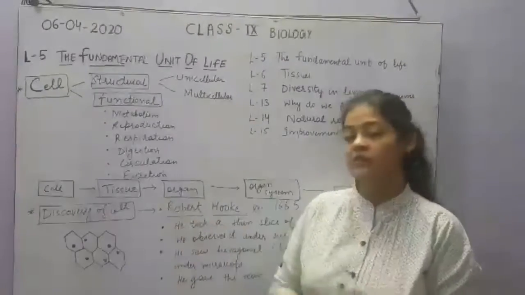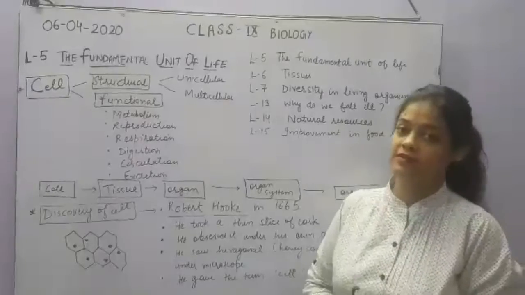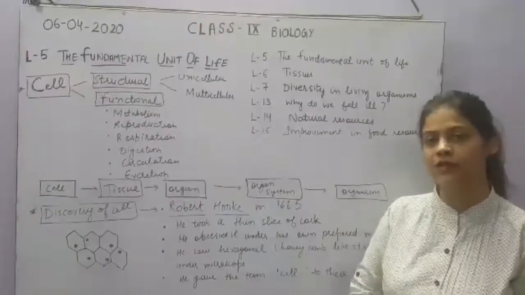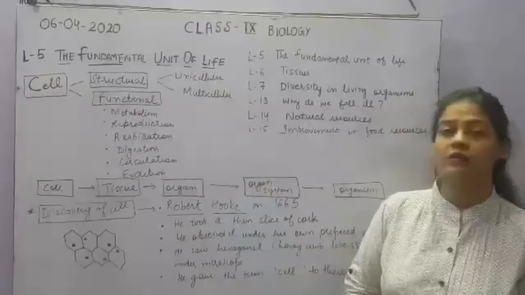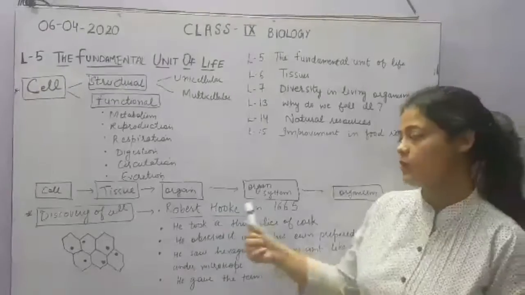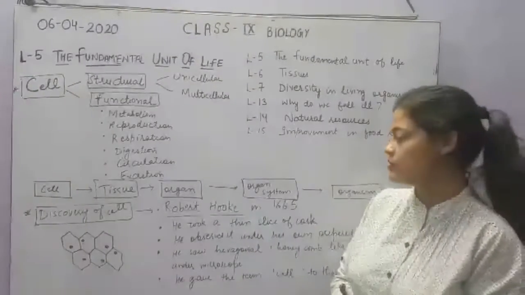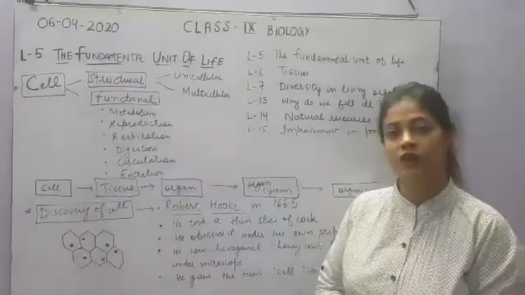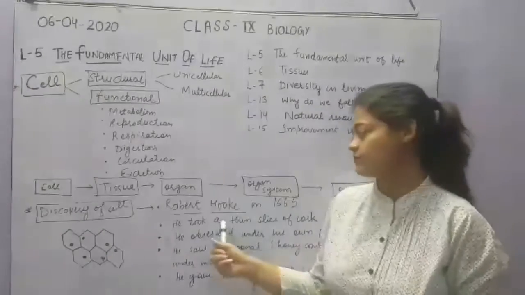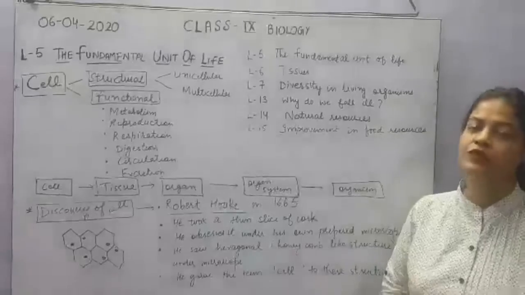Next, a very important point is the discovery of the cell. Who discovered the cell? In the previous class also you have read about this. So Robert Hooke in 1665 discovered the cell. Robert Hooke was the first scientist who saw cells under a microscope. How did he see the cells? He took a thin slice of cork.